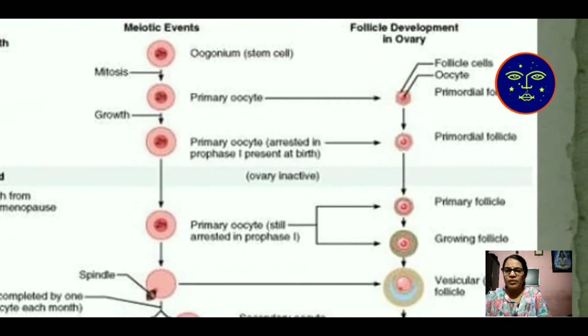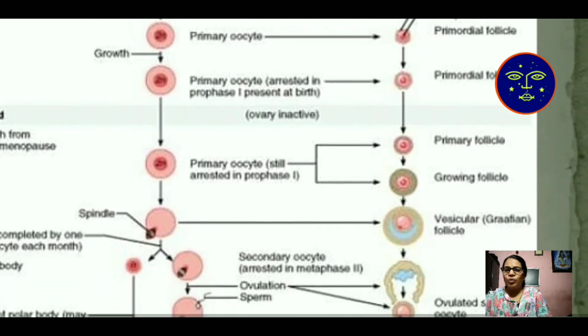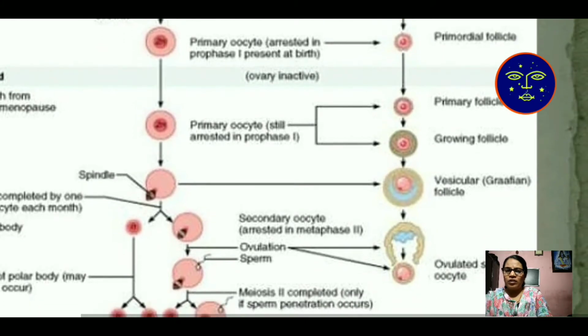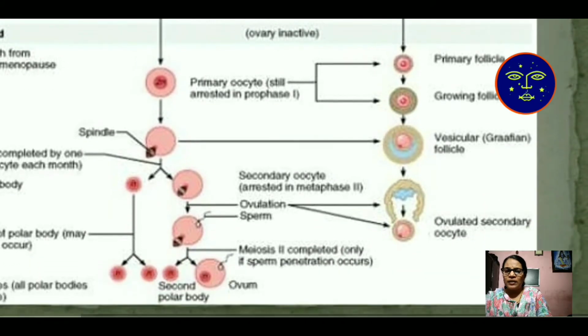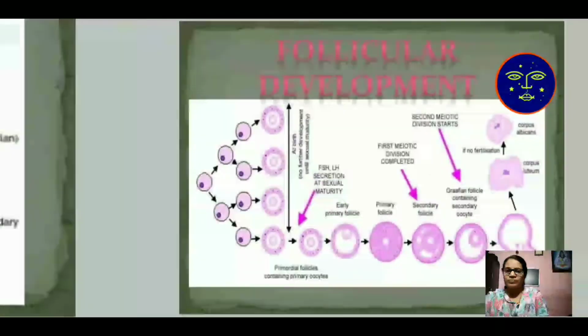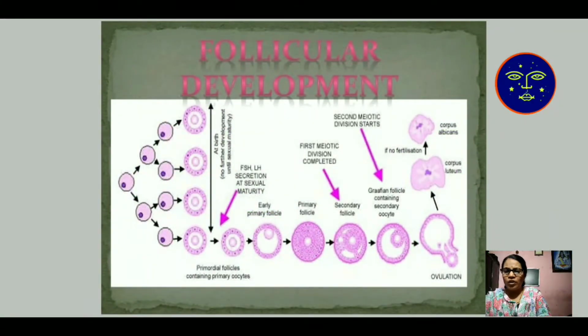Follicular cell, primordial cell, then primordial follicle, which develops into primary follicle, then growing follicle. After all the growth is completed, ovulation of the secondary oocyte takes place. This is the follicular development structure.